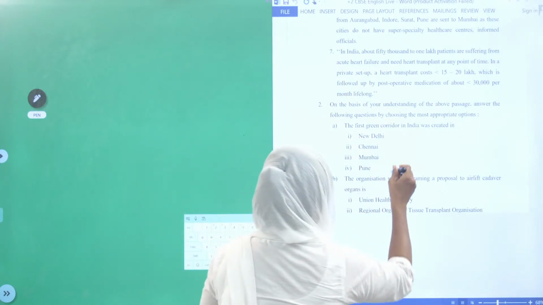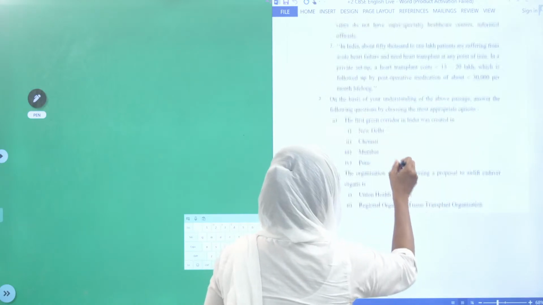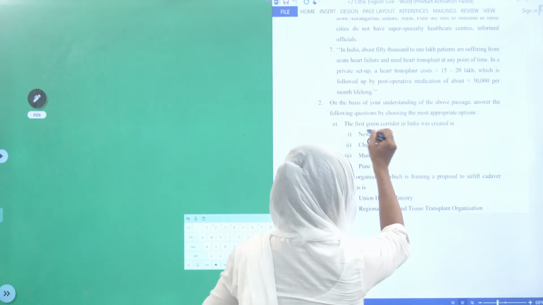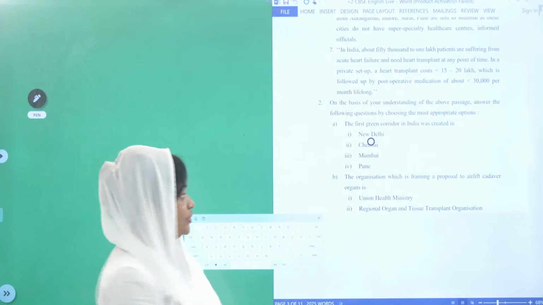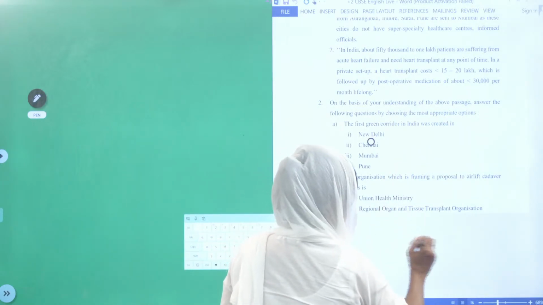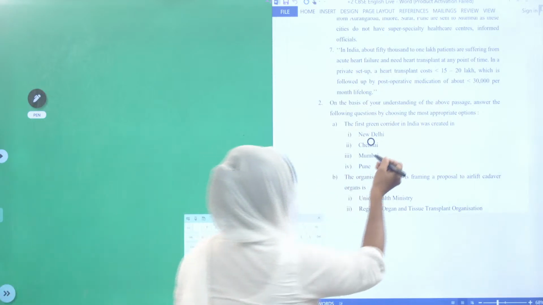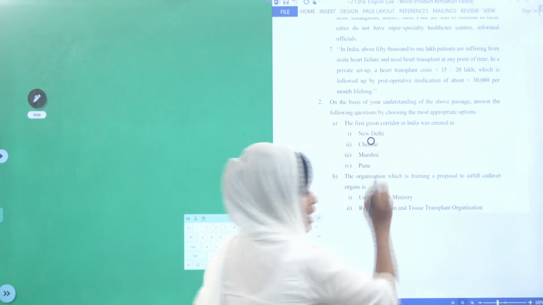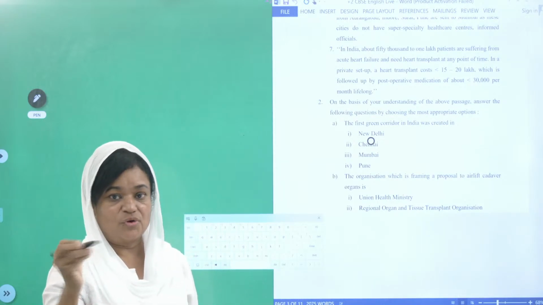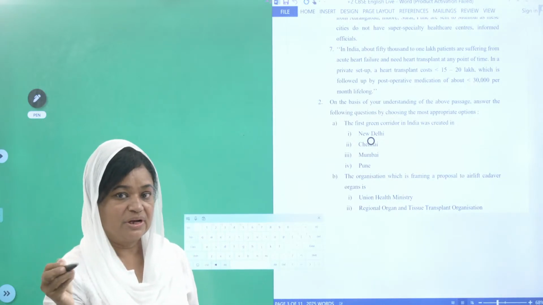See, the first green corridor. So you underline this green corridor. Now here I cannot underline it because I think it doesn't work here. So what you do is underline that keyword. For us it is a keyword because it is a new word.